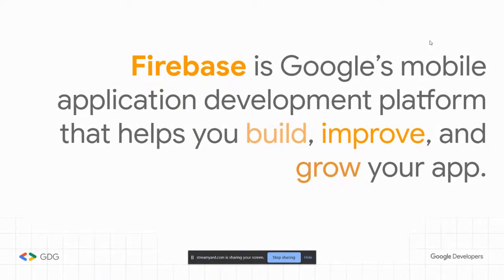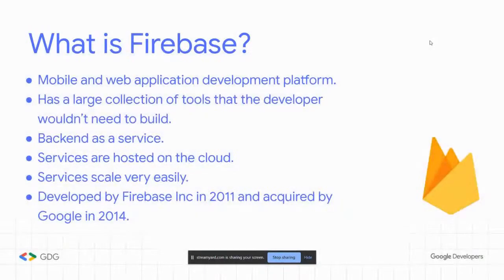So what is Firebase? Firebase is Google's mobile application development platform that helps you build, improve, and grow your app. Now, what do these three things mean? How is Firebase really going to build, improve, and grow my app? We'll get to that in a minute. But it's really one of Google's big powerhouse products. This is one of the products that, as a developer, if you get used to it, can take you places and places. So technically, what is Firebase? It's a mobile and web application development platform, meaning that we use it to make our mobile apps, our web apps, and we use it to make this whole app development process so much easier.